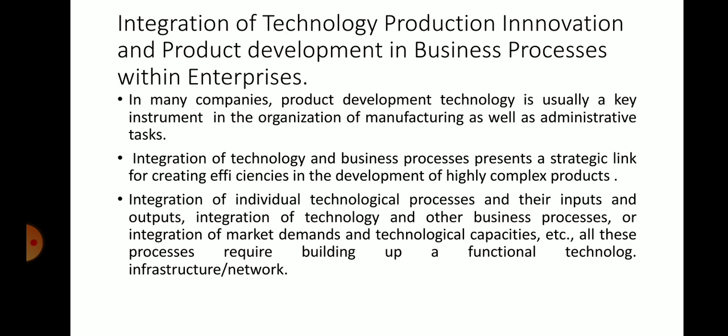See, a company wants to develop a highly complex product, for example, a novel aircraft. What should that company possess? It has to possess the integration of technology and business processes.